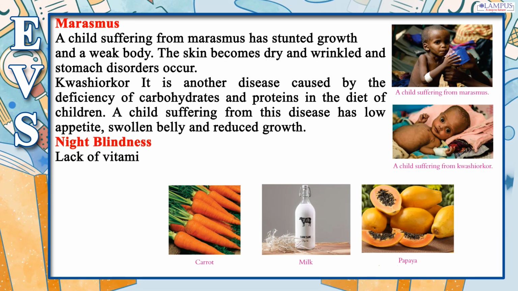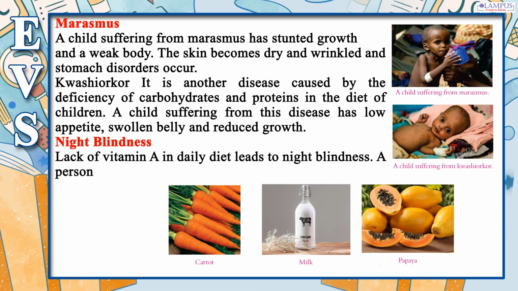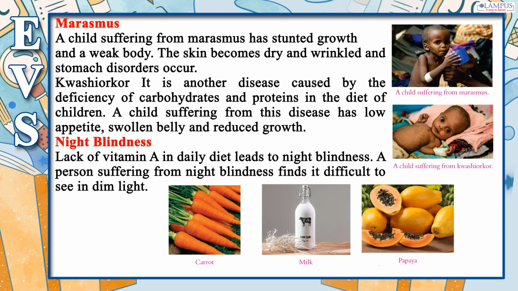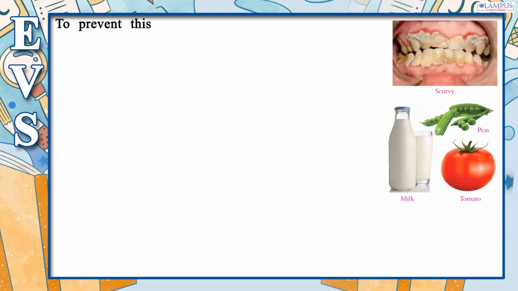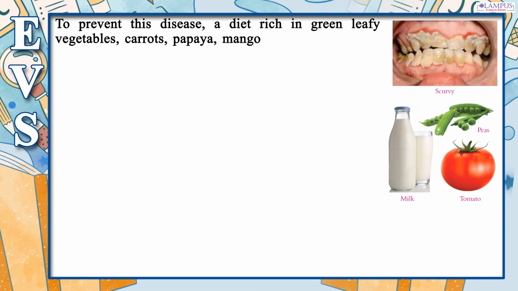Night blindness. Lack of vitamin A in daily diet leads to night blindness. A person suffering from night blindness finds it difficult to see in dim light. To prevent this disease, a diet rich in green leafy vegetables, carrots, papaya, mango and milk should be taken.